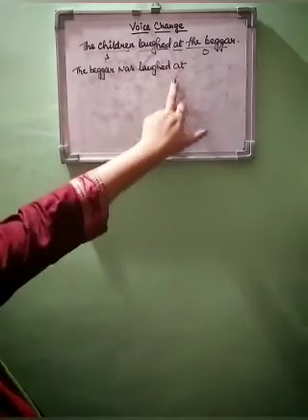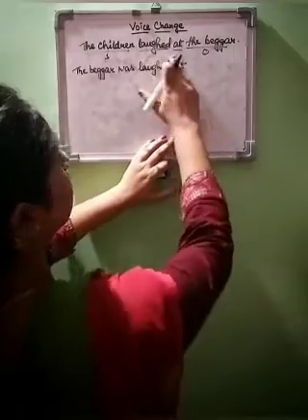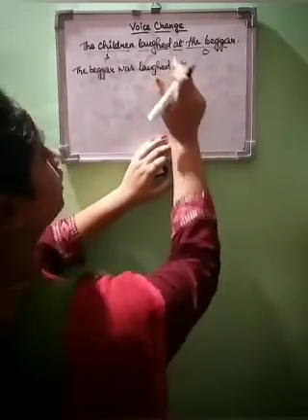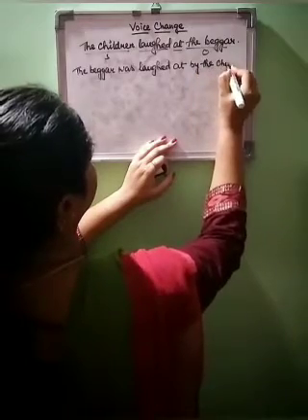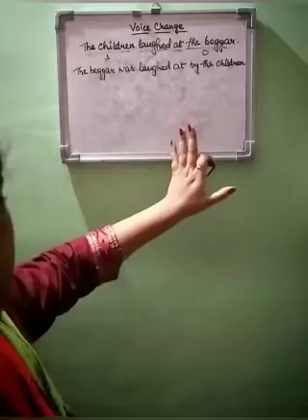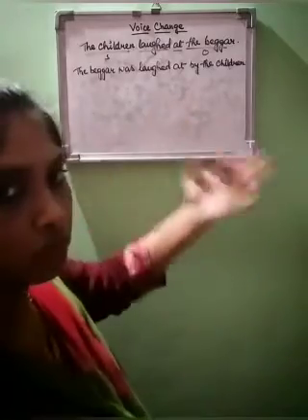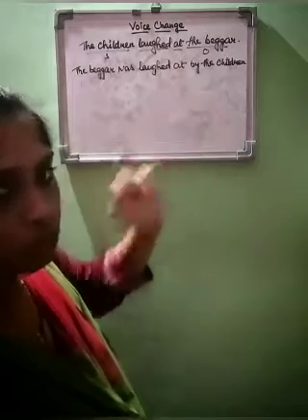These two will be taken together because this is taken as a group verb. Laughed at by the children. This is the kind of change we make from active to passive.